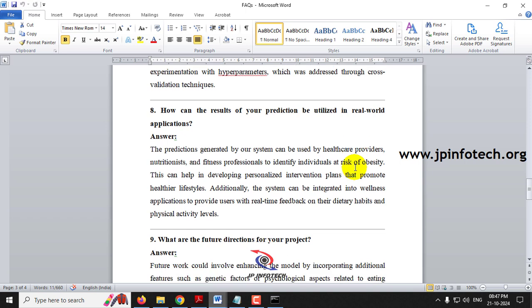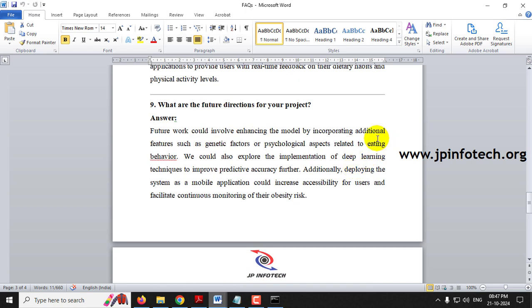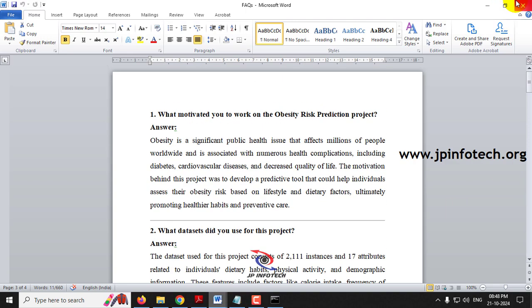And how can the results of your prediction be utilized in real world applications? So for real world applications, this can be used by healthcare providers, nutritionists and fitness professionals, so that they can assess the individual obesity level. Accordingly they can diagnose it. So what are the future directions? So future directions, like you can use different data set features, and also you can develop a mobile app so that users can easily monitor, like in app format also, so in that way you can answer. So these are the frequently asked questions and answers for it.